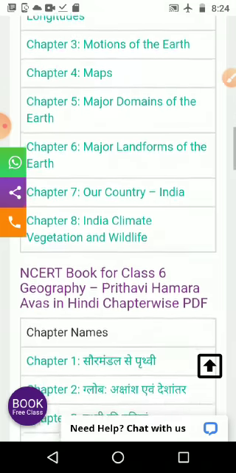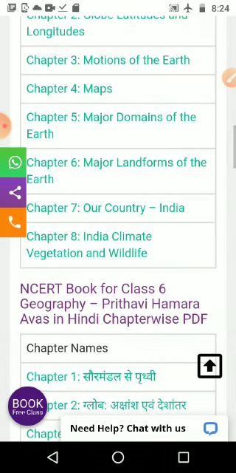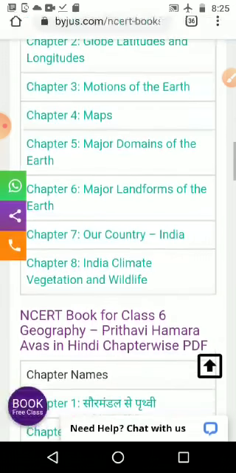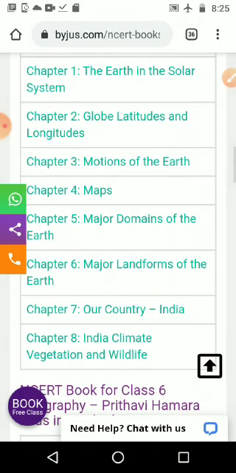Then comes Indian climate, vegetation and wildlife, what we studied in the 4th and 5th lessons together, it is given as the 8th lesson in 6th standard. This is all about the geography of 6, 7, 8th standard. Why am I saying this? This is the base for your 10th standard again. In 9th we studied, including 6, 7, 8, 9, 10 together. If you understand this very easily, you can capture the lessons of 10th standard.